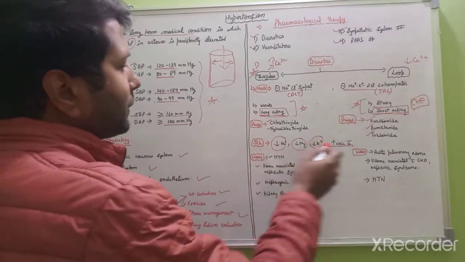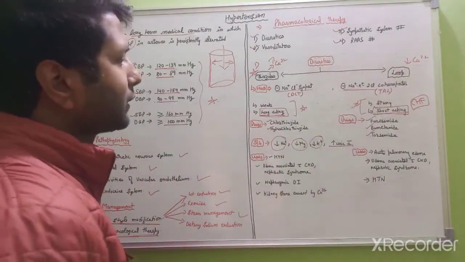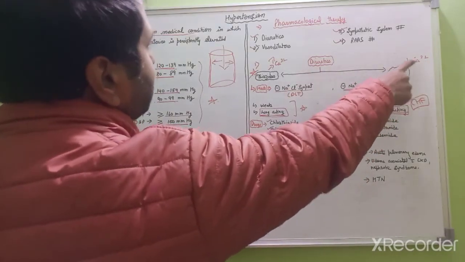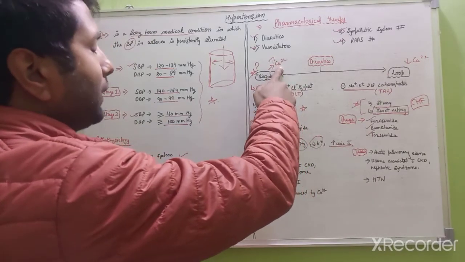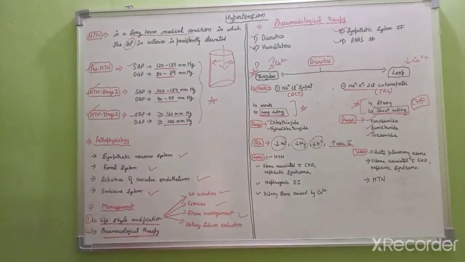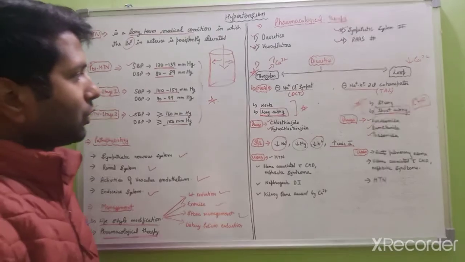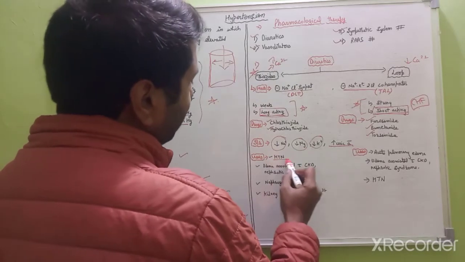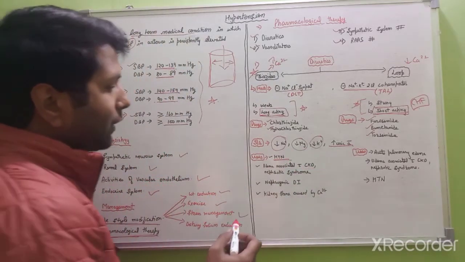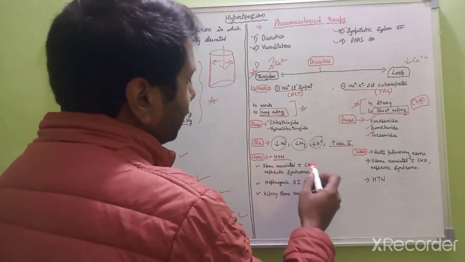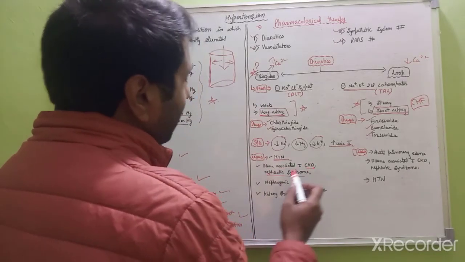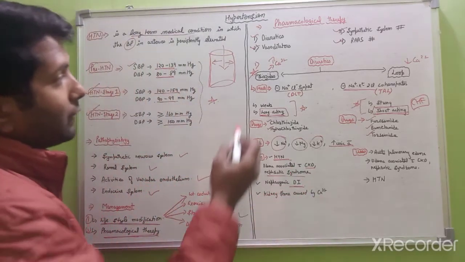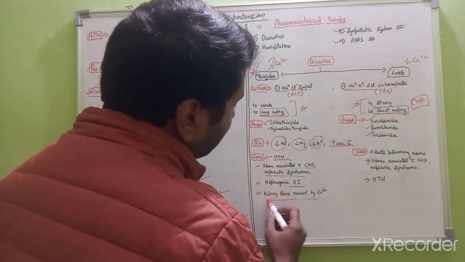So these are the common side effects of the thiazides and the loop diuretics. Only one exception: calcium. Loop diuretics lose calcium, and thiazide diuretics increase the amount of calcium in the body. They will retain the calcium in the body. So these are the uses of thiazide diuretics. They are used in the management of hypertension, or in the management of edema associated with chronic kidney disease or nephrotic syndrome, and also in nephrogenic diabetes insipidus. Thiazides are also used in kidney stones caused by calcium.